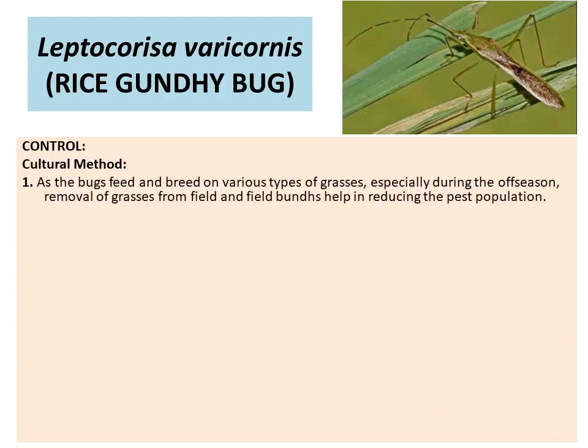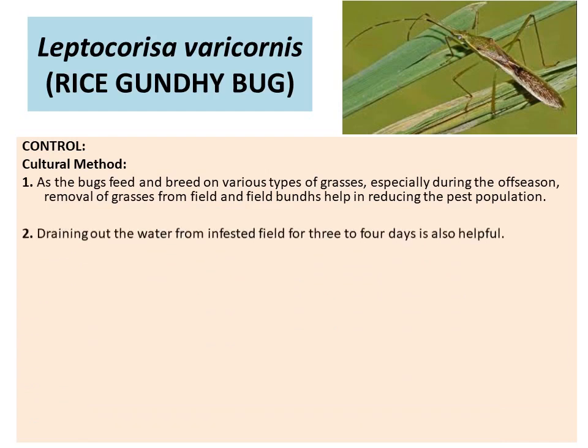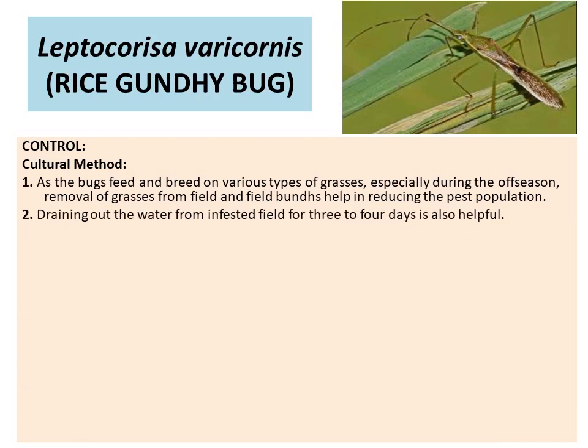Control methods include cultural methods, as the bugs feed and breed on various types of grasses, especially during the off-season. Removal of grasses from the field and field bunds helps in reducing the pest population. Draining out water from the infested field for 3 to 4 days is also helpful.